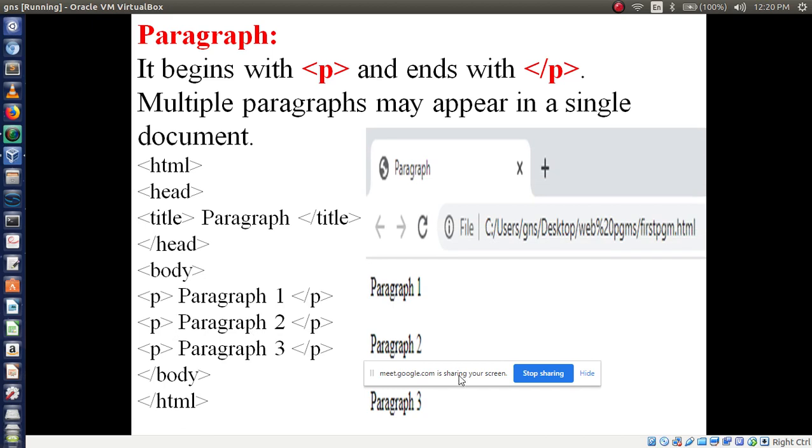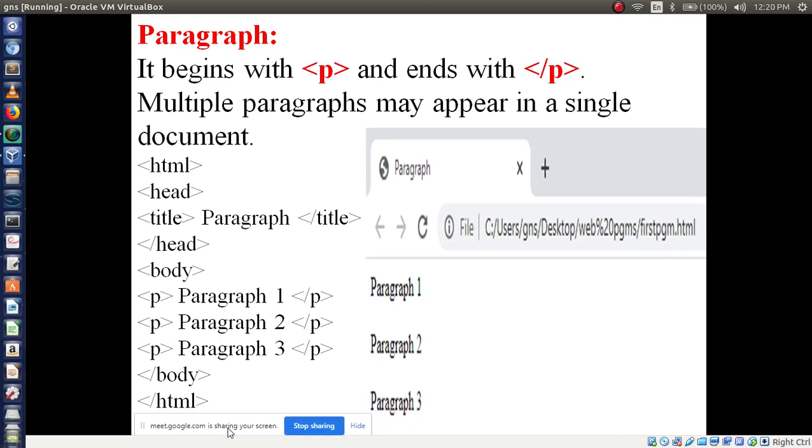See here, it is displayed here. The title of the page is what? Paragraph. It is displayed in your web page. See here. Then paragraph 1 is displayed here. Paragraph is not exactly the meaning in your textbook, but if you want to print any information, you can use the p tag. So paragraph 1 is displayed, paragraph 2 is displayed, paragraph 3 is displayed, and so on.